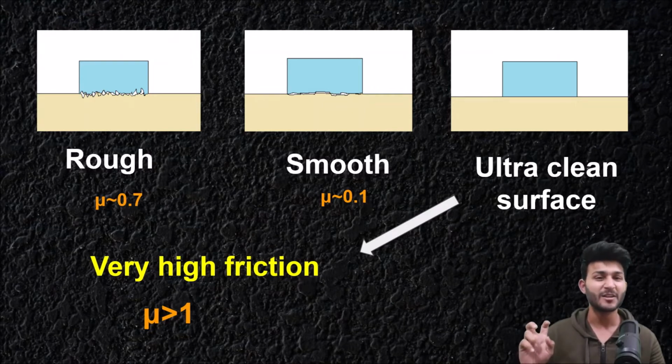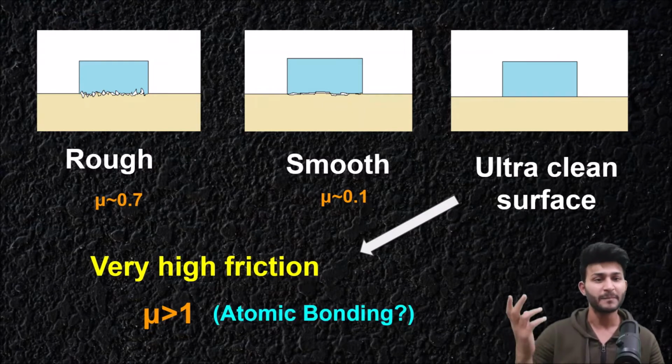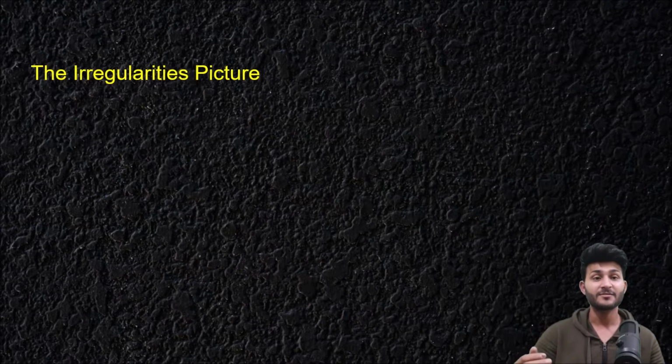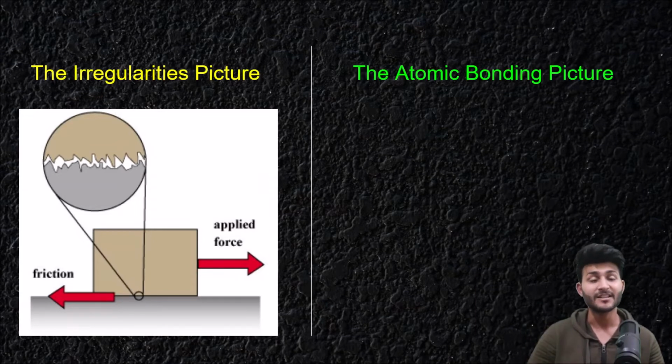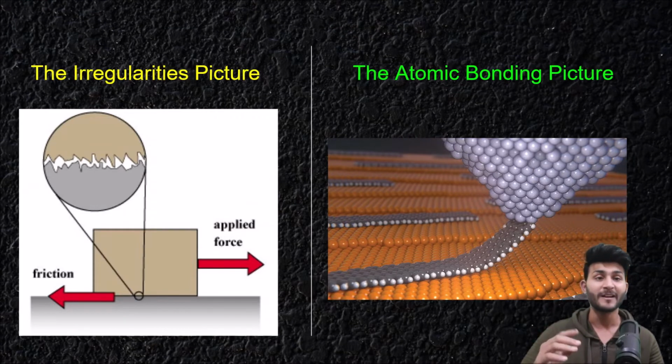They say that it is because of some atomic bonding. Let's see what pictures we have over here. First one is the irregularities picture. That picture says that friction is basically irregularities of the surfaces getting interlocked into each other. But the second picture that we have is the atomic bonding picture, where they say that at the microscopic level, atoms of one material are getting stuck or bonded with the atoms of the lower surface.